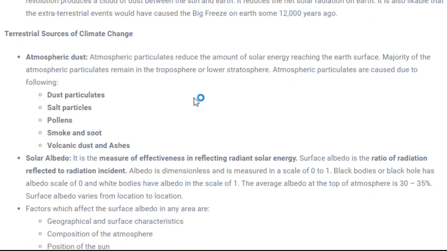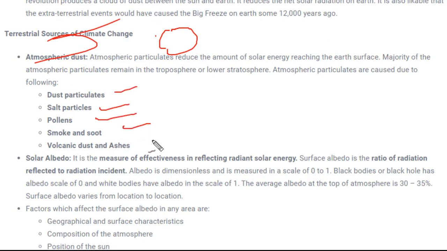Next is terrestrial sources of climate change. So what are the terrestrial sources? Terrestrial means bodies present on the Earth's surface, or at a smaller level, you can say. Extraterrestrial was at a huge level, of bigger number or bigger size. So for terrestrial, we have the examples of atmospheric dust particles, salt particles, pollen. Whenever the concentration of these particles in the atmosphere is higher, there would ultimately be a reduction in temperature, as they will not allow the sunlight to reach the Earth's surface.